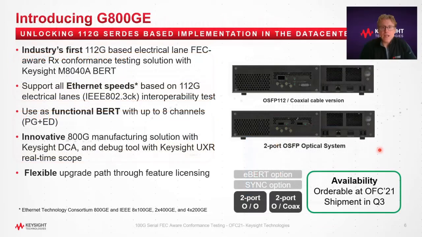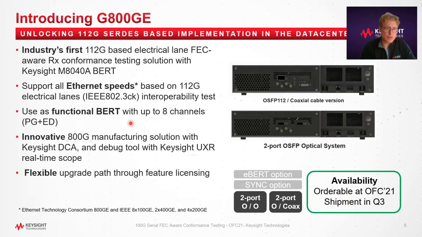So to address this challenge, Keysight is introducing the G800GigE. Combined with the Keysight M8040 BERT platform, it builds up the industry-first FEC-aware receiver conformance test solution for 100G serial interfaces. The G800GigE supports all Ethernet speeds, so 8 x 100 GigE, 4 x 200 GigE, and 2 x 400 GigE, as well as the 800G interface defined by the ETC MSA.